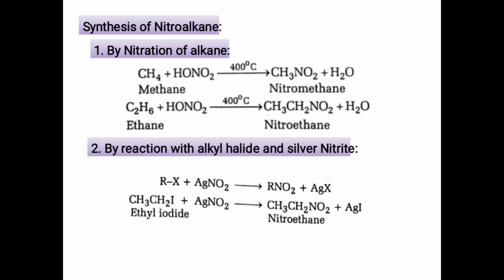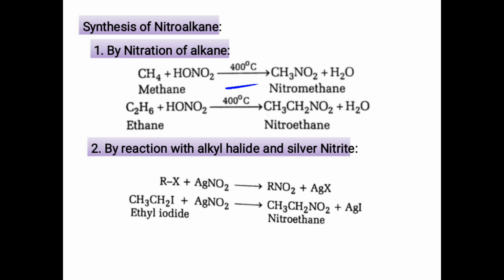Nitroalkanes are prepared by passing a gaseous mixture of alkane and nitric acid through a narrow metal tube at about 400 degrees temperature. This temperature varies for different hydrocarbons. See here, methane reacts with nitric acid at 400 degrees to give nitromethane.